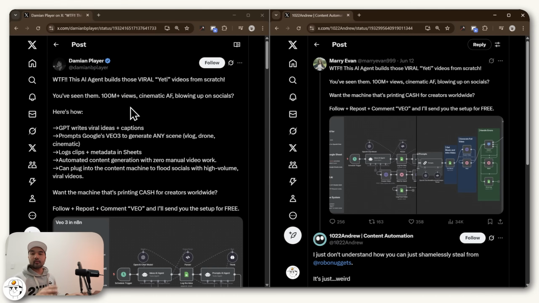And also, some of our community members alerted me about this, but apparently some people are trying to sell the workflows that we are anyway giving away for free, and they're trying to sell it as their own. So just be wary of these people. There's probably more that we don't know, but I thought I would mention that so that you are aware.